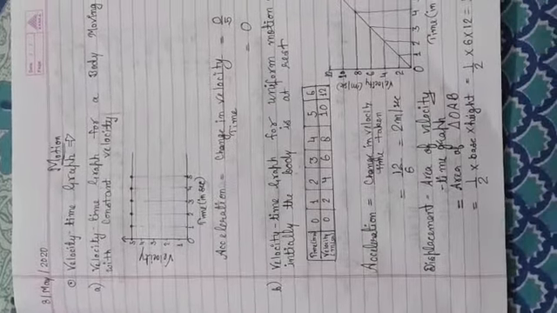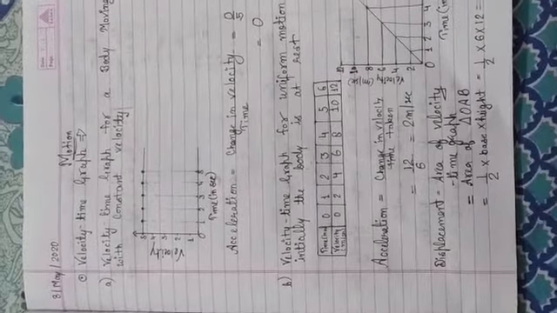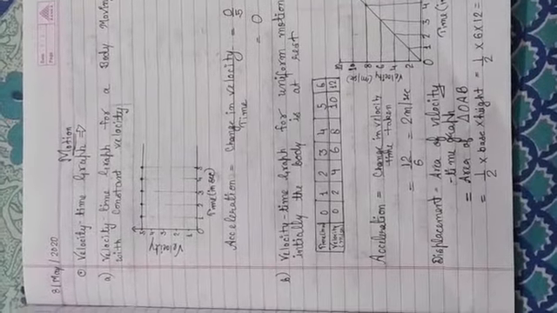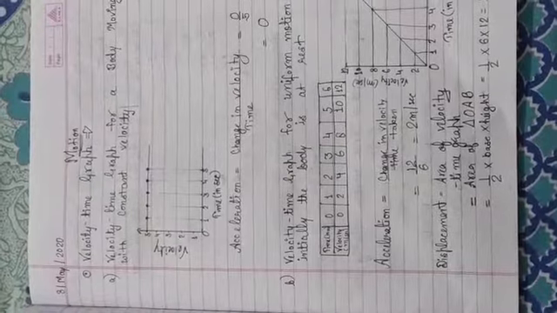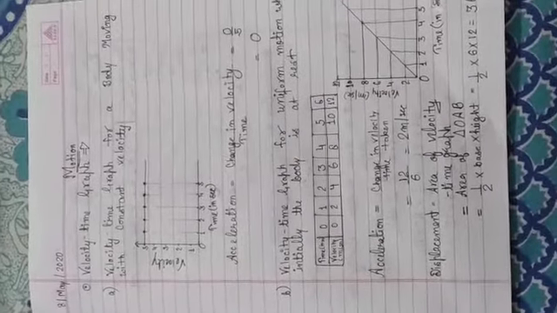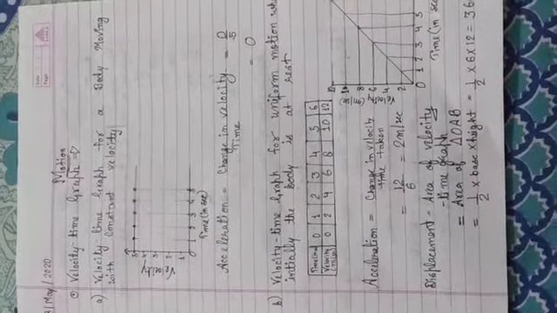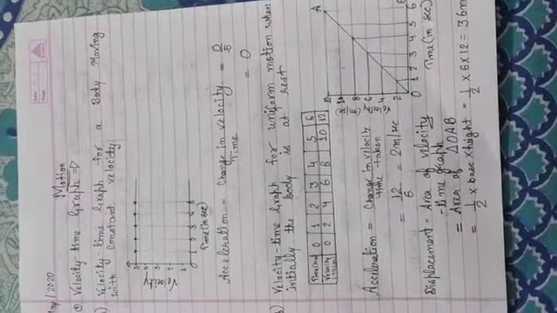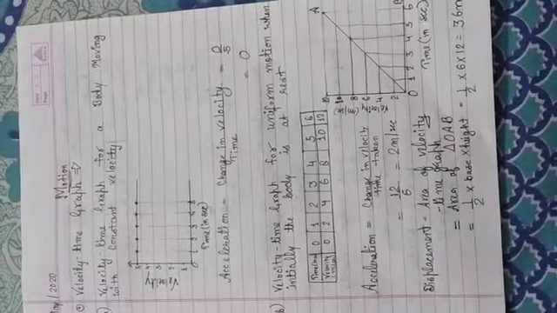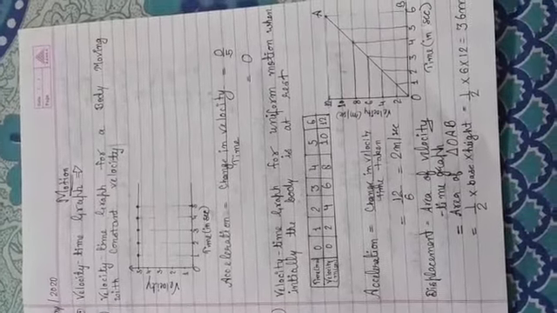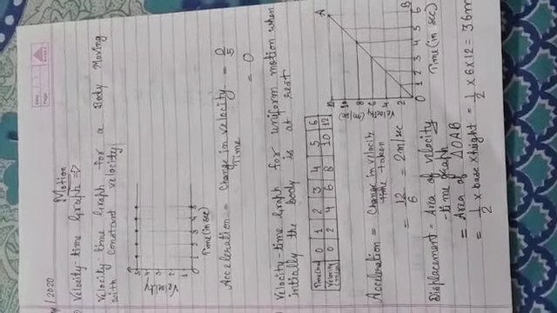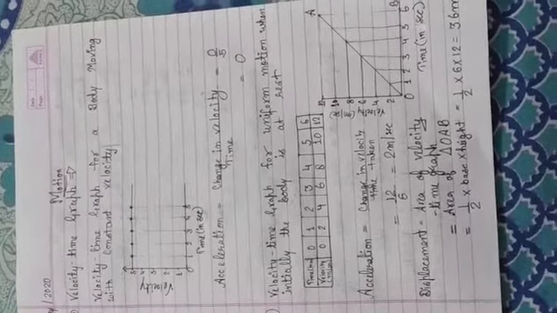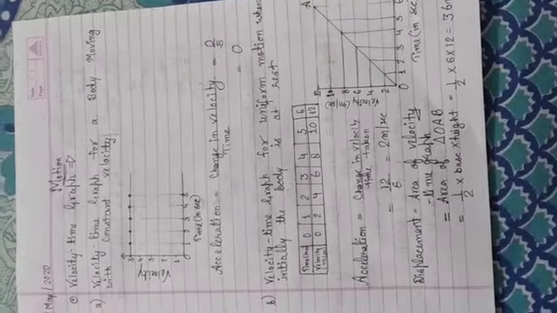Means when the time is 0, the velocity is also 0. After 1 second, the velocity is 2 meter per second. After 3 seconds, the velocity is 6 meter per second. Now let's plot a graph between these values. On the x-axis we have taken time, and on the y-axis we have taken velocity. Now when we draw the graph between velocity and time, it comes out to be a straight line.